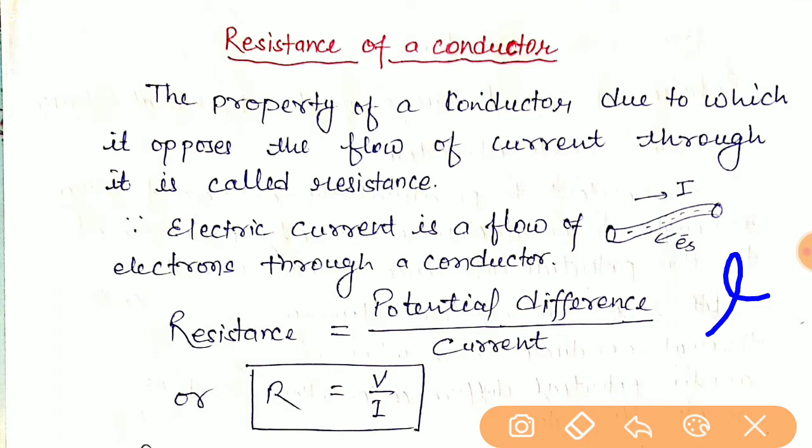As the electrons flow, there are hindrances in the path of the current. These barriers are termed resistance, and this is a characteristic property of different materials. It also depends on the nature of the material.